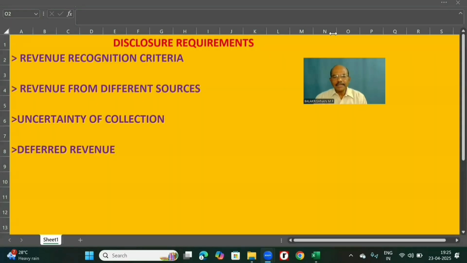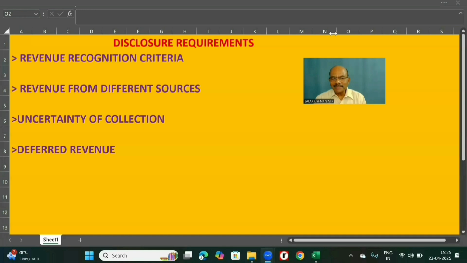And finally, disclosure requirements. However, before discussing the disclosure requirements, let me encapsulate Accounting Standard 9, revenue recognition. Accounting Standard 9 is an accounting standard issued by the Institute of Chartered Accountants of India, that is ICAI, that deals with the basis for recognizing revenue in the statement of profit and loss.